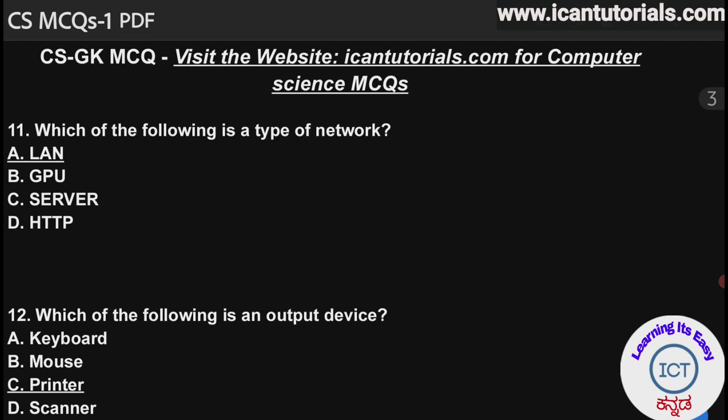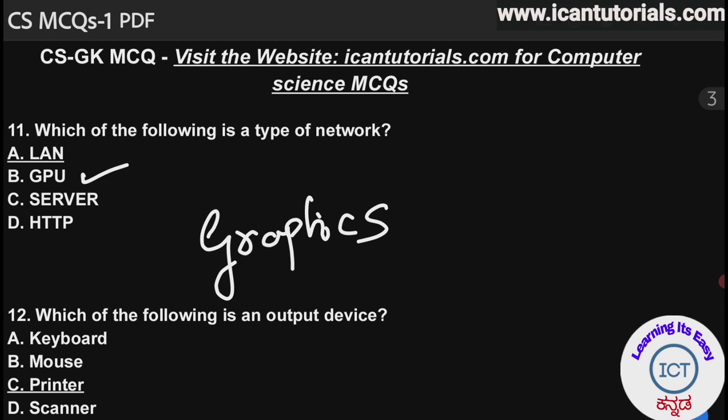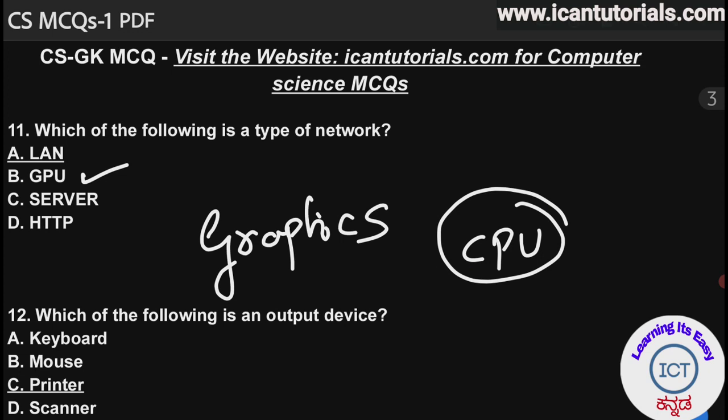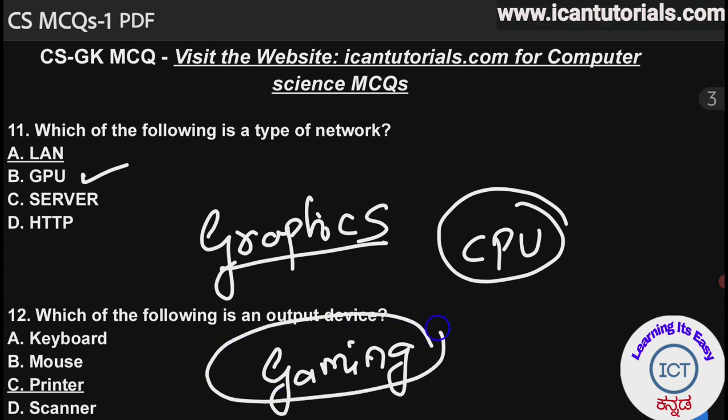Here there is another option, that is GPU. GPU means graphics processing unit, just like CPU means central processing unit. It is majorly used in the gaming industry, to perform graphical operations like video editing, audio editing, and gaming. In those cases, we need high resolution editing software, and we use GPU, that is graphics processing unit.